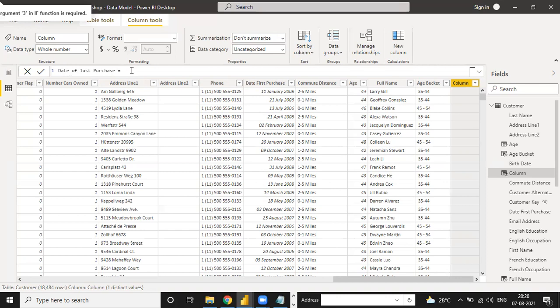Because sometimes when you're working in a bank, the bank gives you the issue date of the loan, but the bank does not provide the payment date of the loan. Then you make this kind of formula. You need it for the date of the last purchase, or the date of repayment of the loan, or prepayment of the loan, or the date of the interest of the loan. This kind of date is a requirement. So how do we get this kind of date? We use just a simple formula for it.